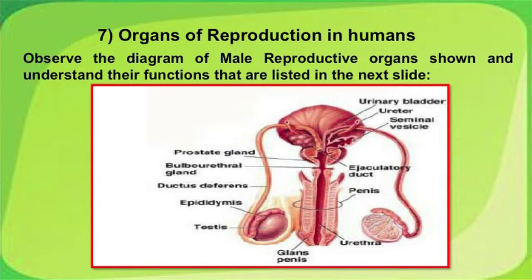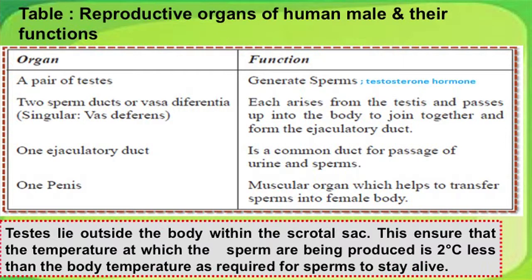Here on your screen is the male reproductive part depicted. Observe the different parts. Functions of these different parts are listed in your next slide. Go through them very carefully. First is a pair of testes. We have mentioned testis as a source of testosterone in males, but it is primarily the organ for generating or developing the male gametes called the sperms.